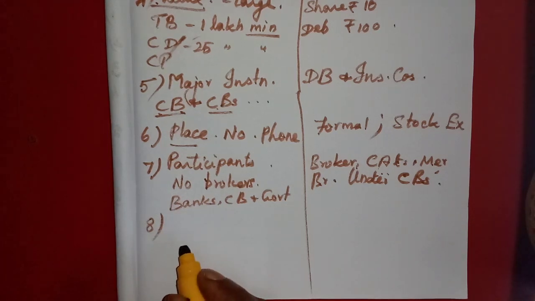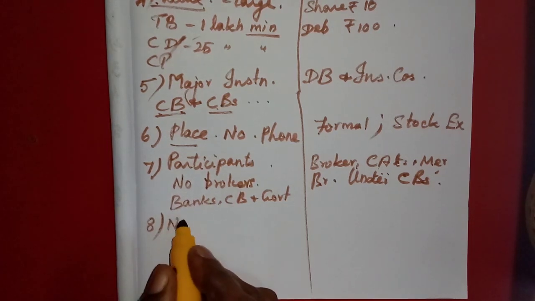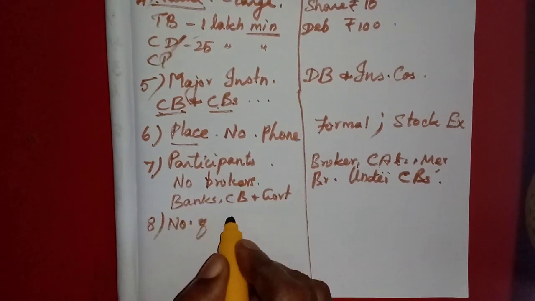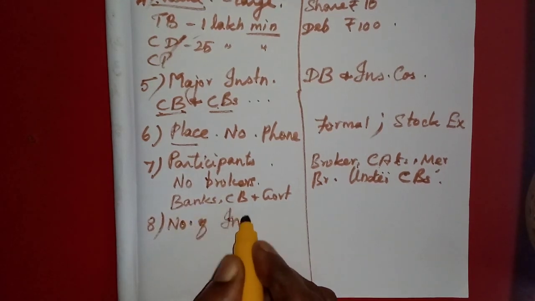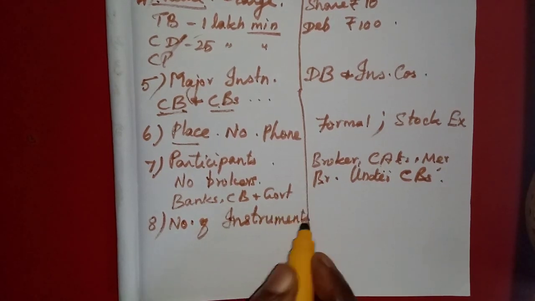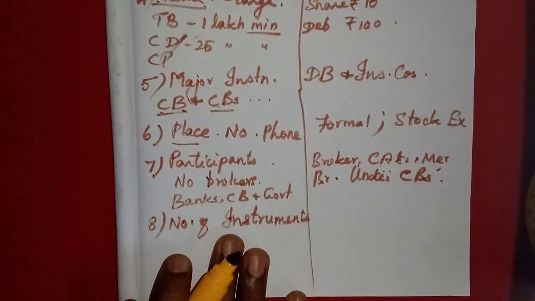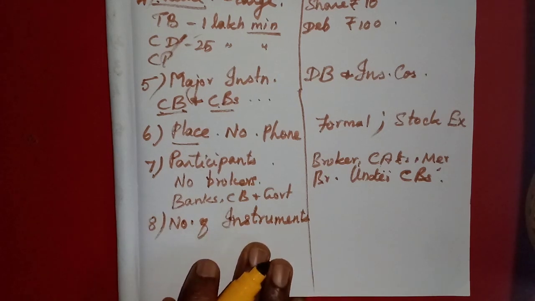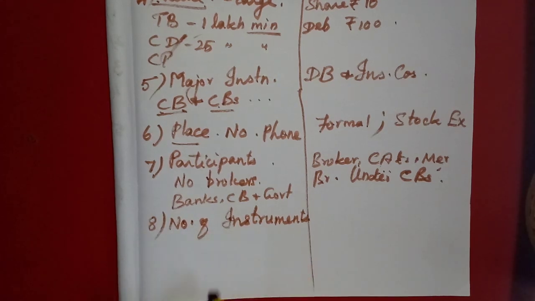Then the number of instruments dealt. What are the number of instruments? In the money market, many instruments are available.